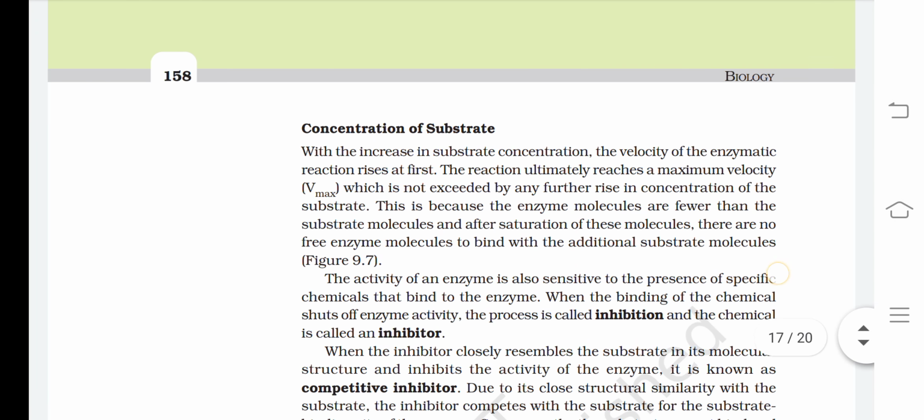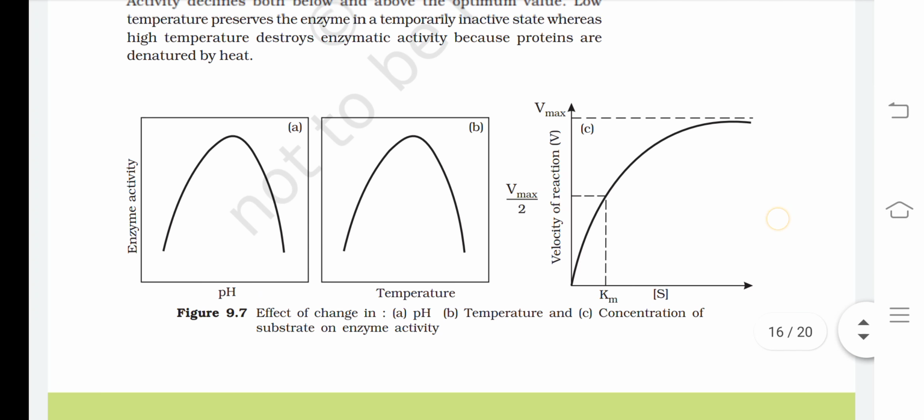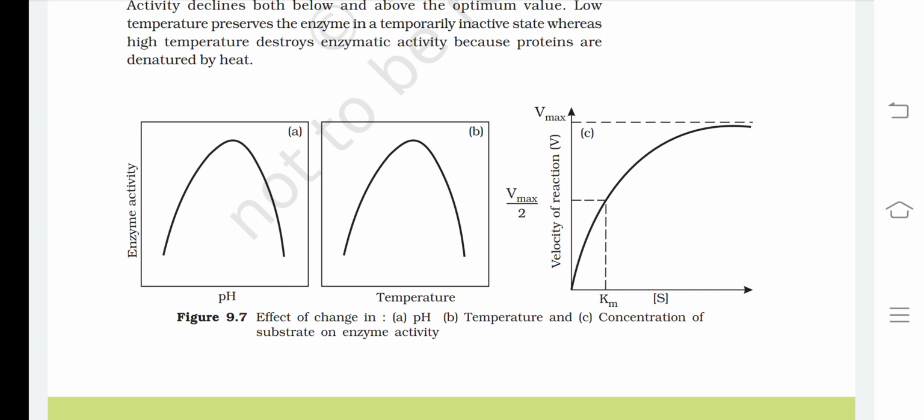Now let's have a look at the graph. Here we have a graph which shows the Vmax value on the y-axis and the Km value, that is the concentration of a substrate, on the x-axis. Okay. Actually, what we conclude from this graph is